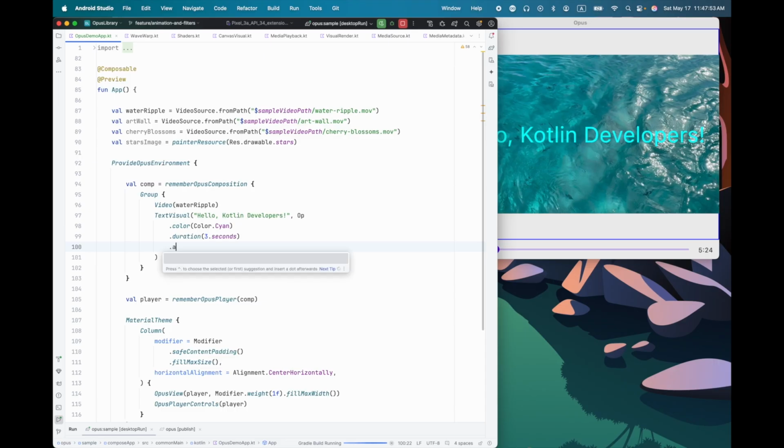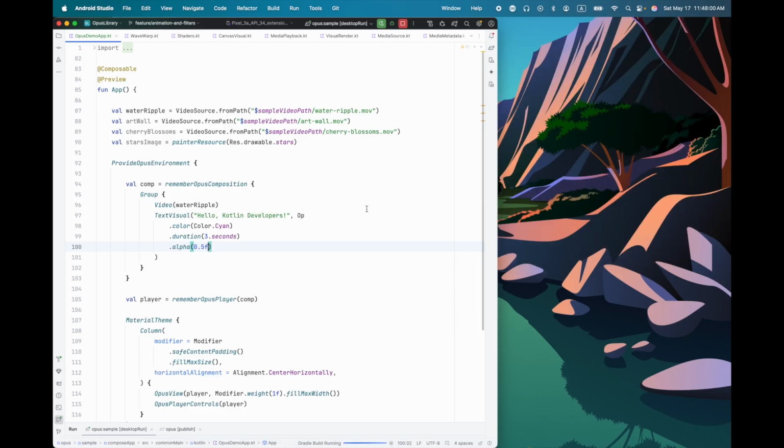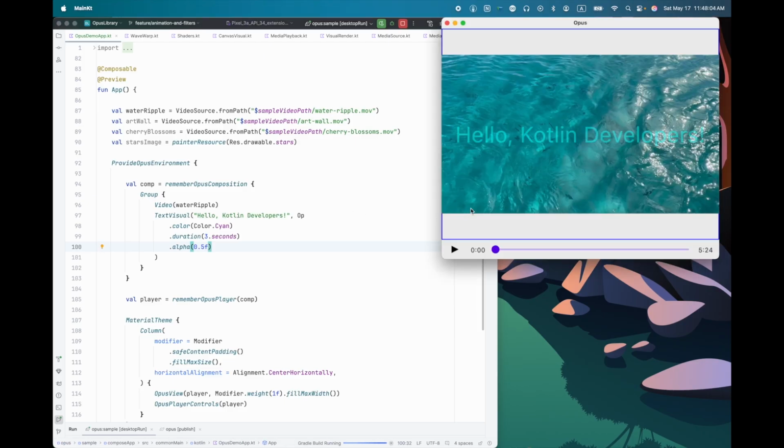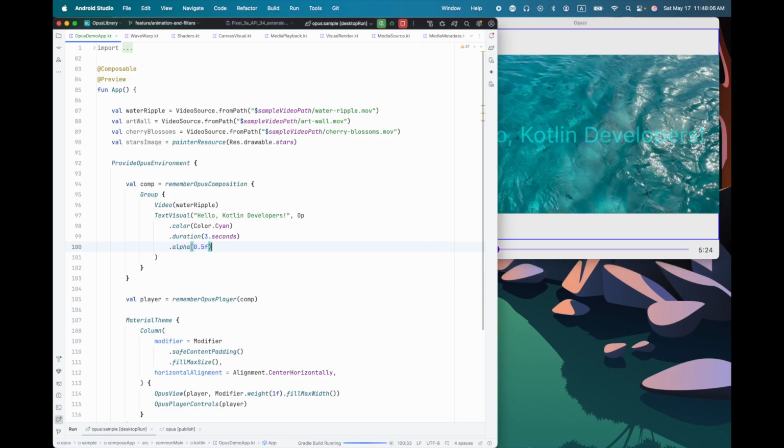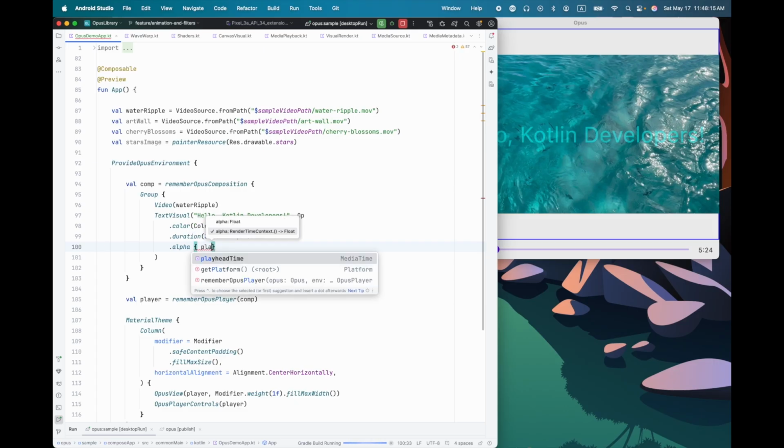So we have the alpha operator. For this, I can use the alpha operator to make this partly transparent. Let's see how that looks. There we go. That's pretty straightforward. But there is a variant of the alpha operator that takes a lambda. And inside this lambda, we have access to the playhead time.